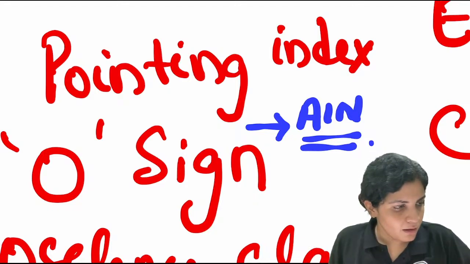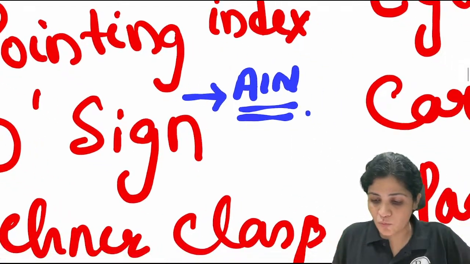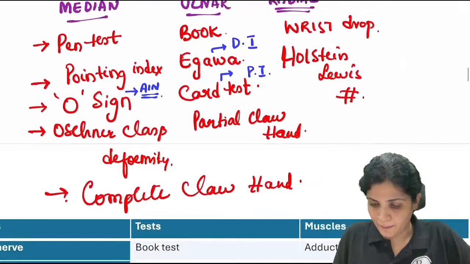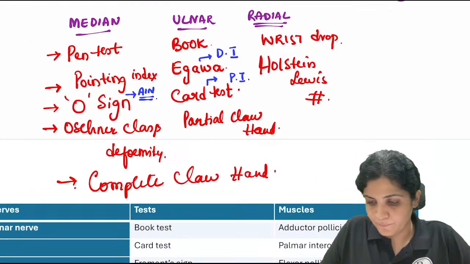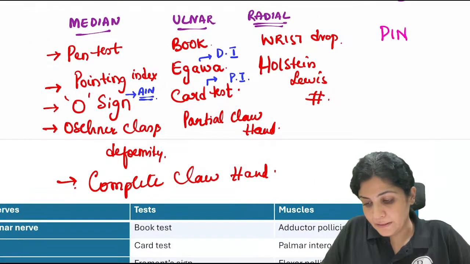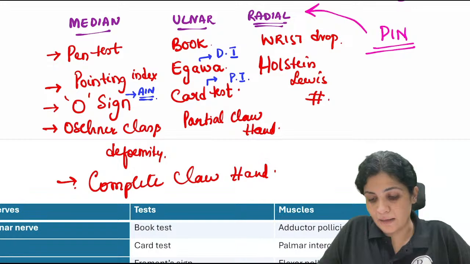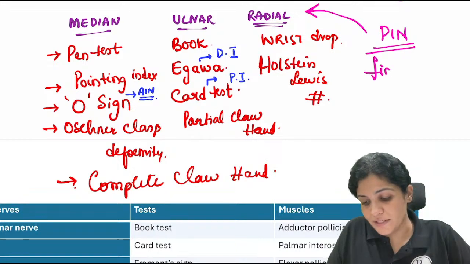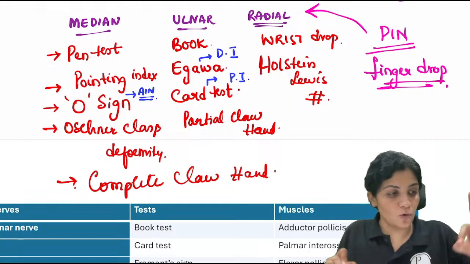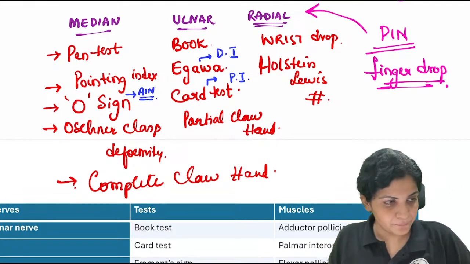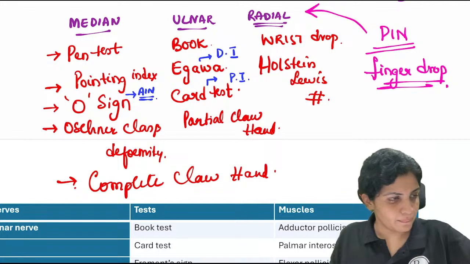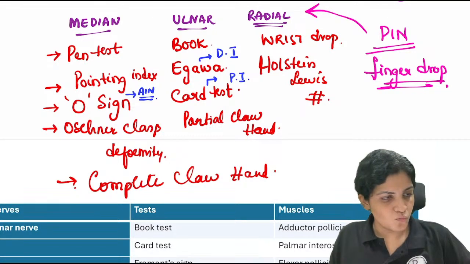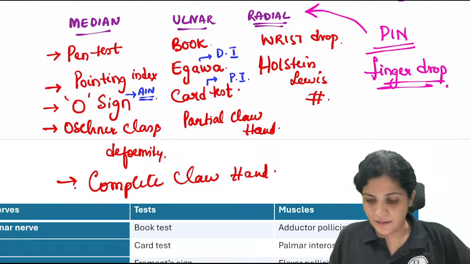And PIN is what? PIN is the posterior interosseous nerve, a branch of the radial nerve, where you will see finger drop. AIN is the O sign. PIN is the radial nerve motor branch.